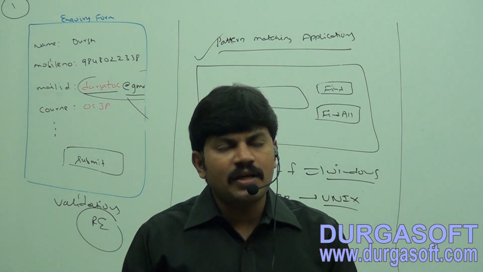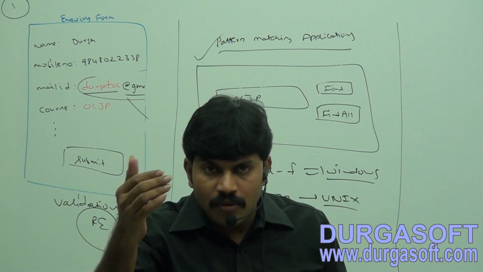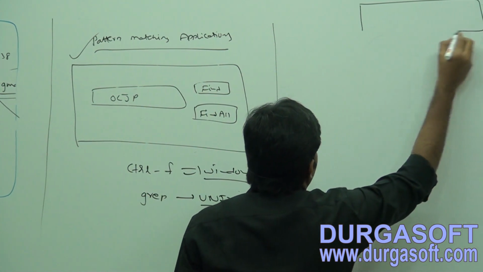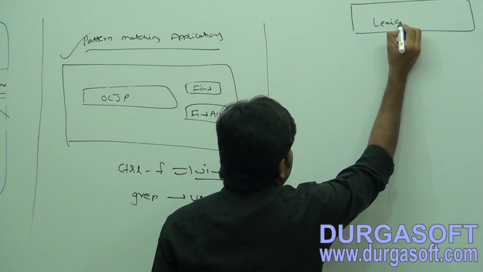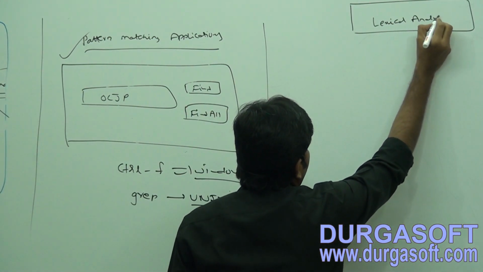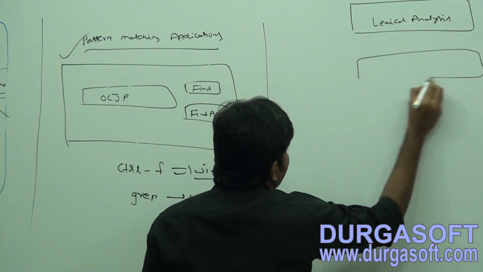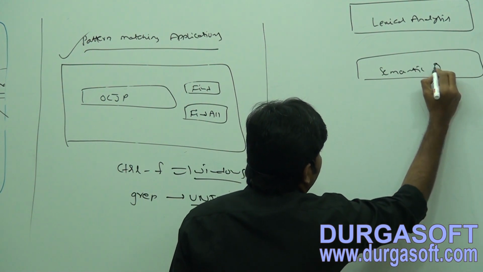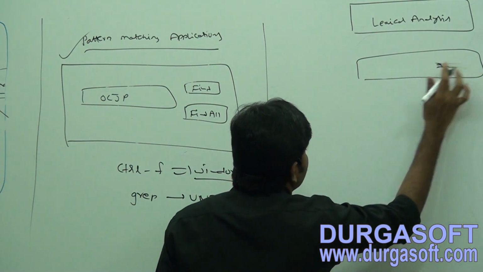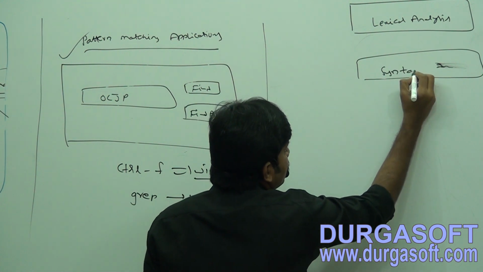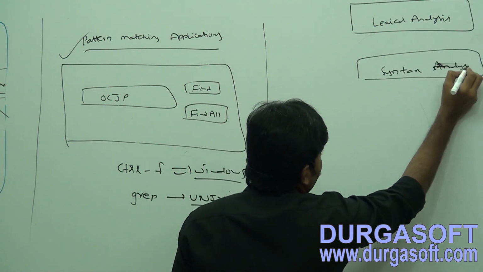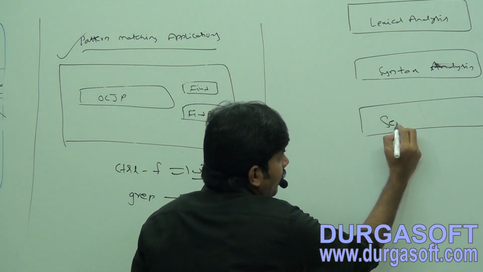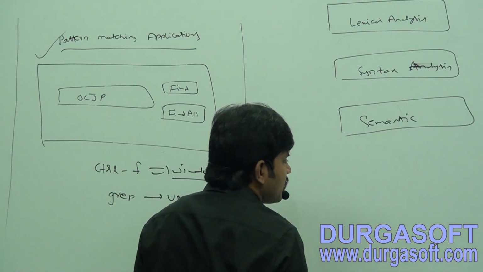Can you please tell how many stages are there in compiler design? How many phases are there? First one, have you remembered? What are the first ones? Lexical analysis. Second one, syntax analysis. Next, the third one is what? Semantic analysis.